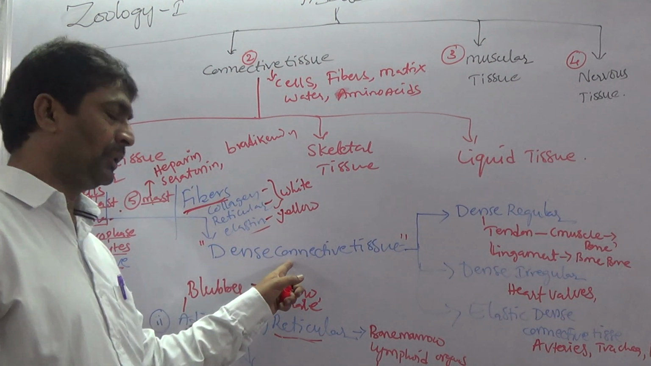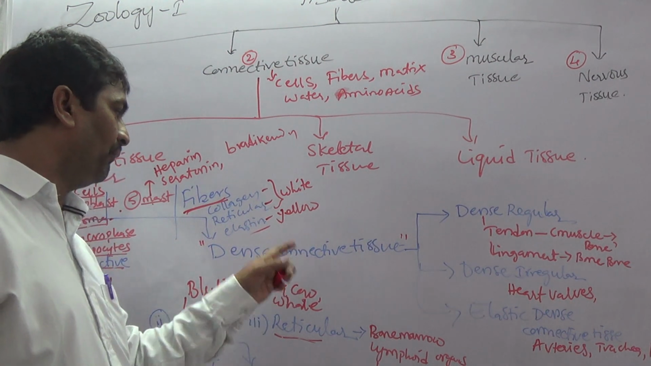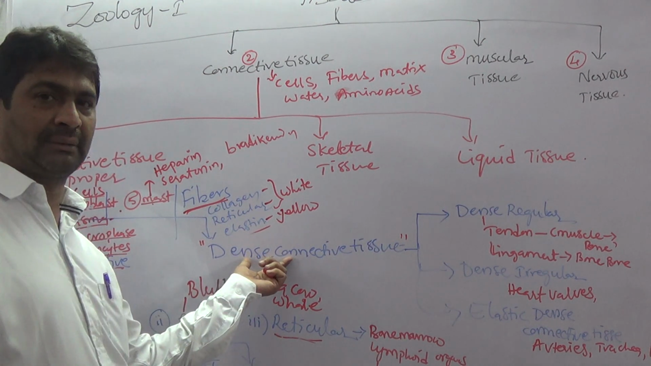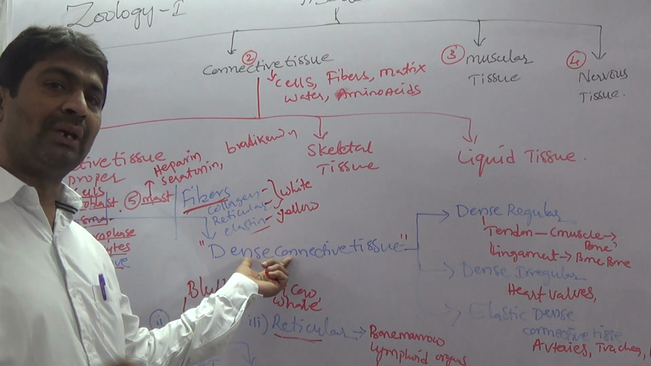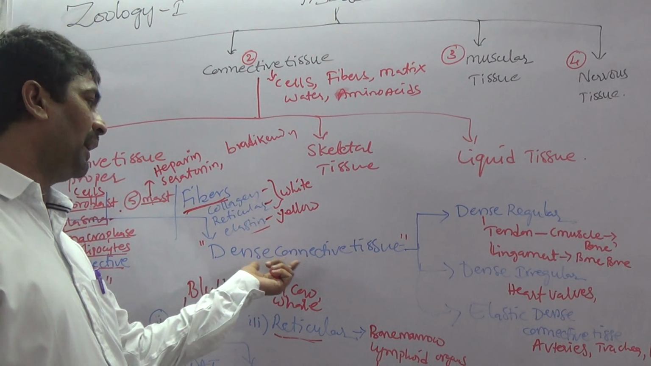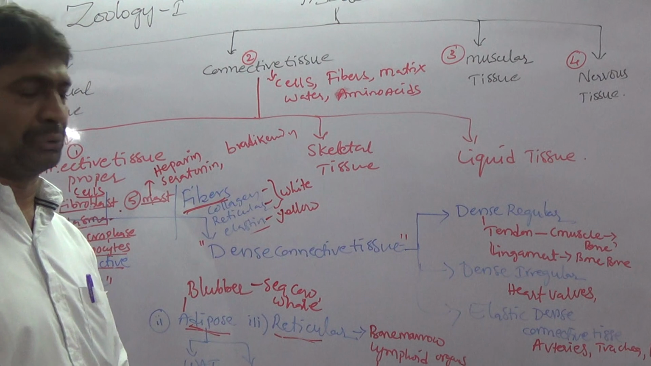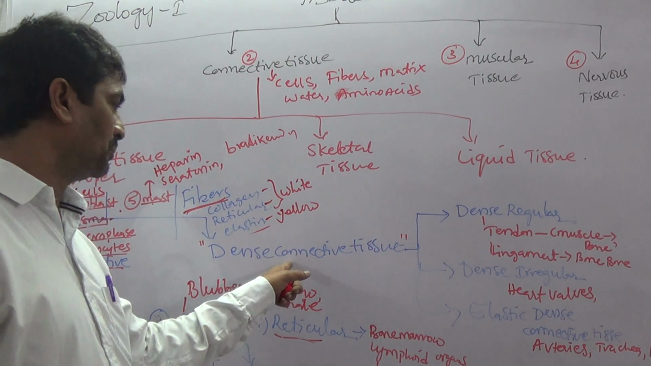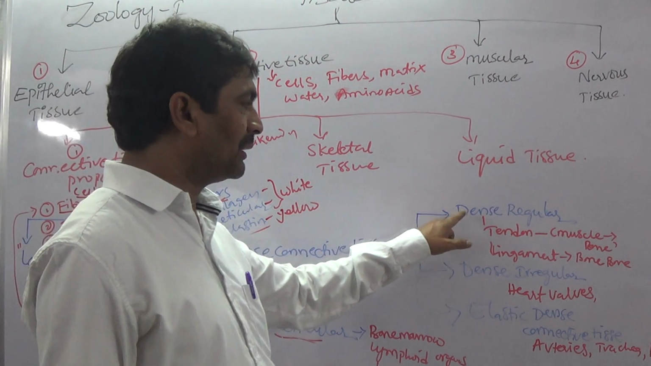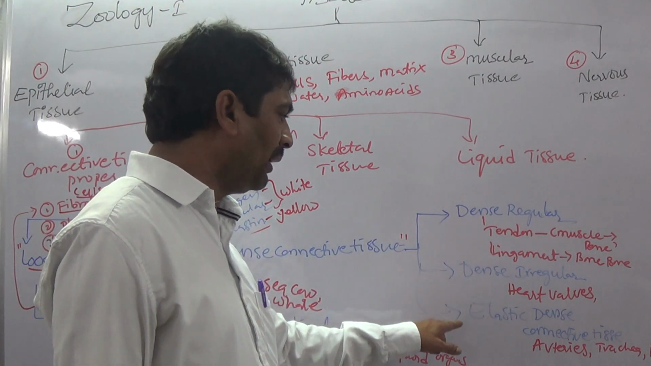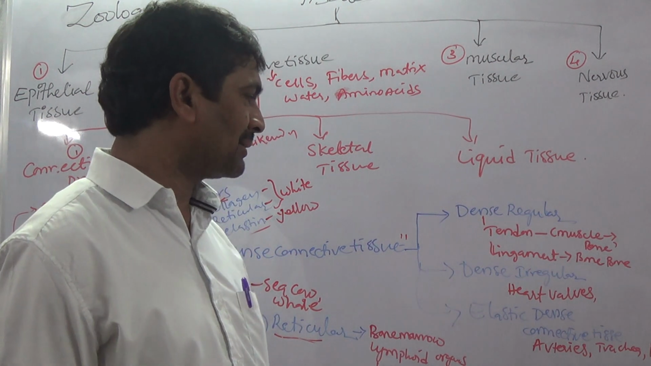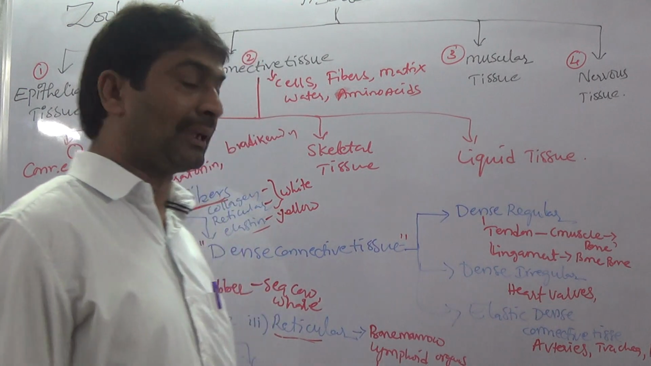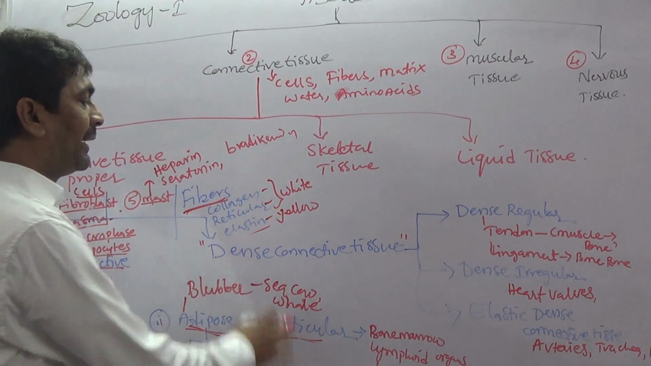Now, dense connective tissue. Dense connective means the connective tissue contains fewer cells and more fibers. More fibers, fewer cells, that is called dense connective tissue. Dense connective tissue is divided into three types: dense regular, dense irregular, and elastic dense connective tissue. These three belong to dense connective tissue.